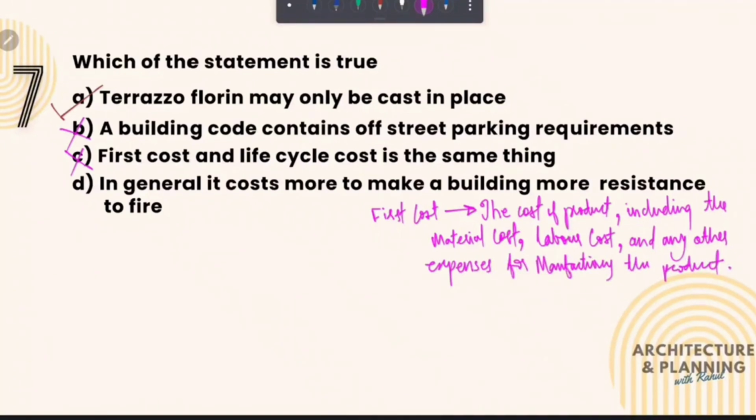Fourth statement is, in general, it costs more to make a building more resistant to fire. This statement is also false. Therefore, the correct answer of this question is option number A. Terrazzo flooring may only be cast in place.